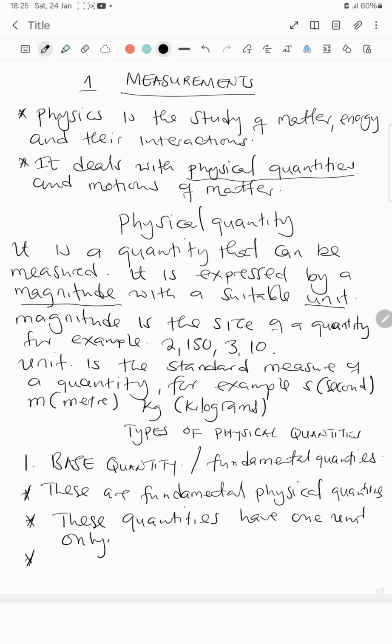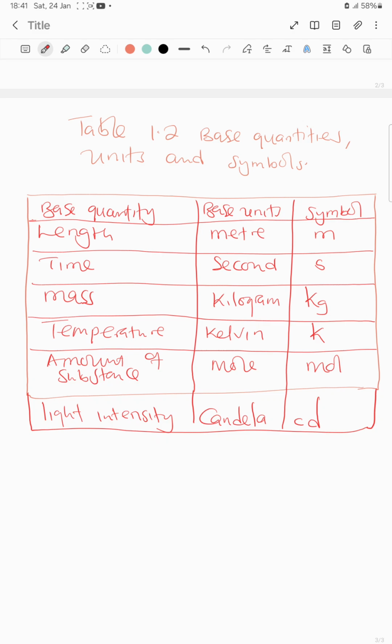Another point to note when we talk about base quantities is that there are 7 of them.